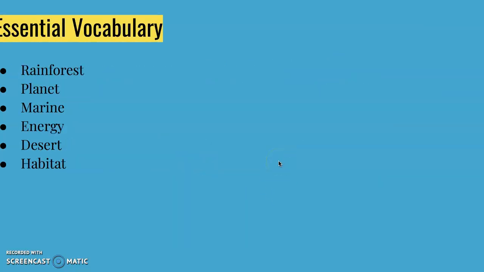So the essential vocab I picked out from my first text was rainforest, planet, marine, energy, desert, and habitat.